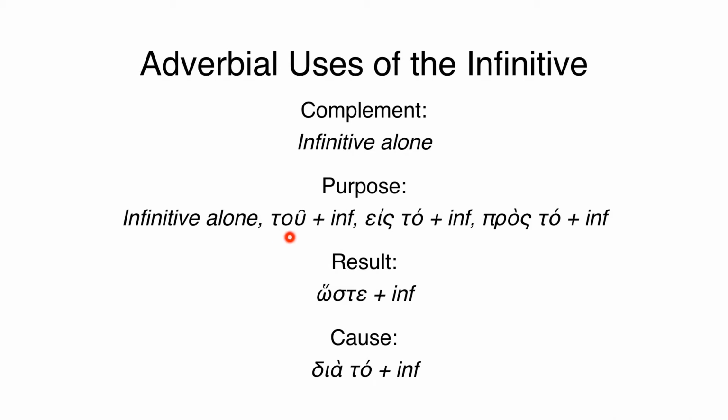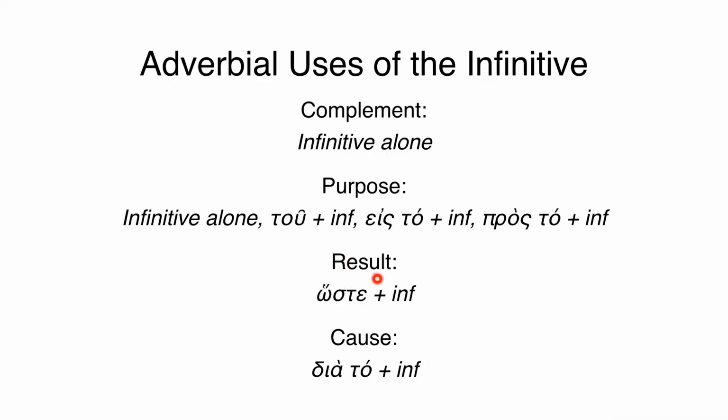Hina plus the infinitive, eis to plus the infinitive, or pros to plus the infinitive. There are four different ways in which the infinitive can convey purpose: the infinitive alone, hina plus infinitive, eis to plus infinitive, pros to plus infinitive. As I mentioned, those constructions ought to be memorized so that you can quickly identify what they mean.